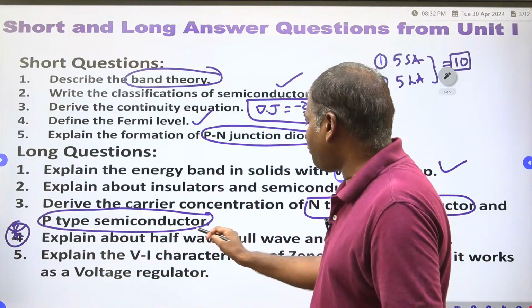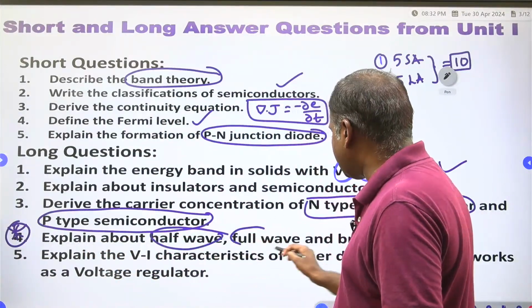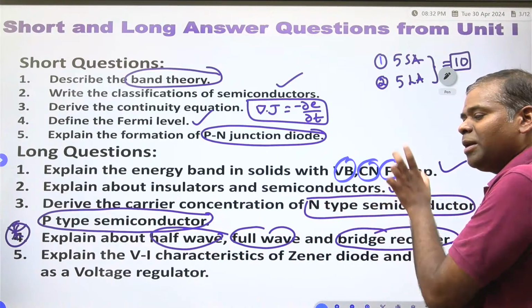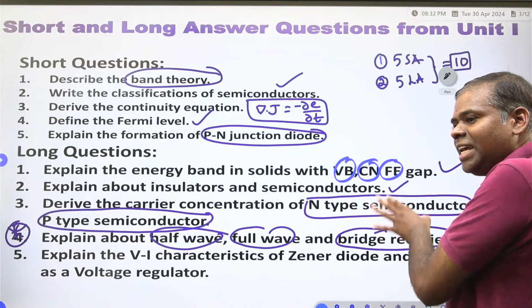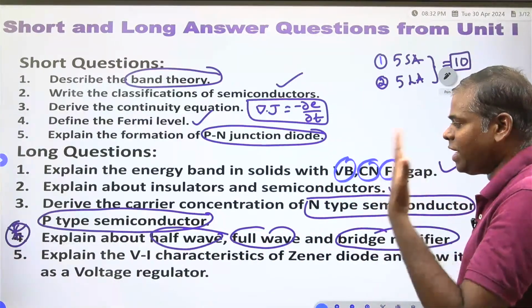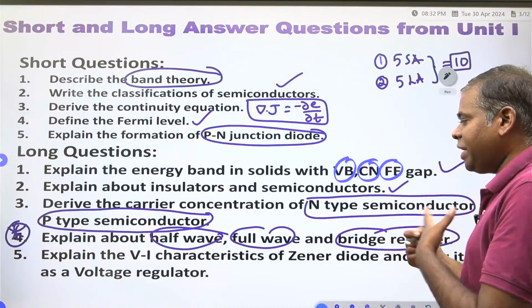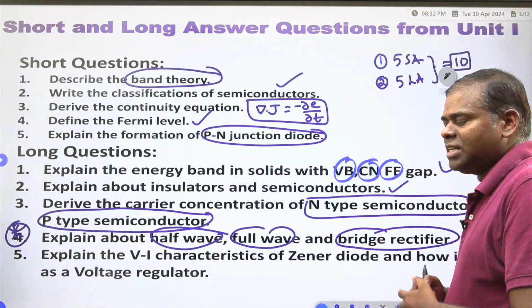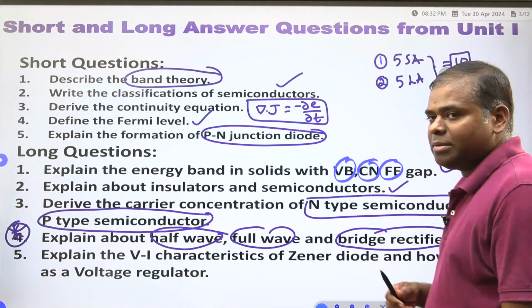Explain about the half wave rectifier, full wave rectifier, and bridge rectifier. So 3 I make it in 1. But if you read these 3, you will get pakka 2 questions in your competitive exam. Half wave rectifier, what is the ripple factor, what is the efficiency, everything you have to read it, right?